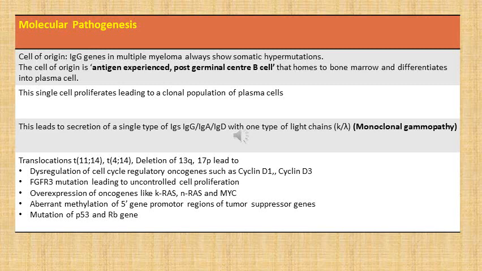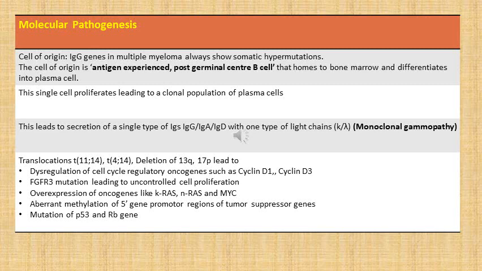Next is the molecular pathogenesis of multiple myeloma. It has been observed that IgG genes in multiple myeloma always show somatic hypermutations. So it was postulated that the cell of origin in multiple myeloma is an antigen experienced post-germinal center B cell. Now this cell homes to bone marrow and differentiates there into a plasma cell. And this single plasma cell now proliferates, leading to a clonal population of plasma cells. Clonal meaning that it will have either kappa light chains or lambda light chains, hence the term monoclonal gammopathy.